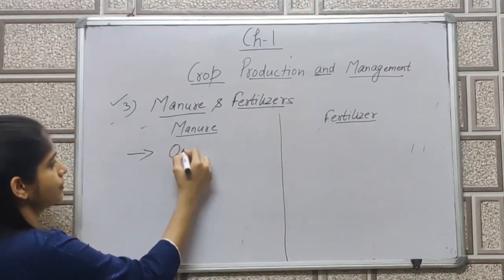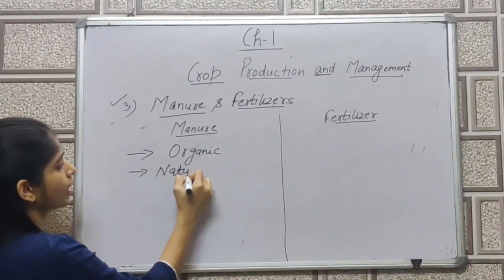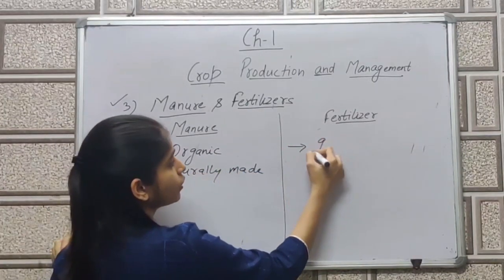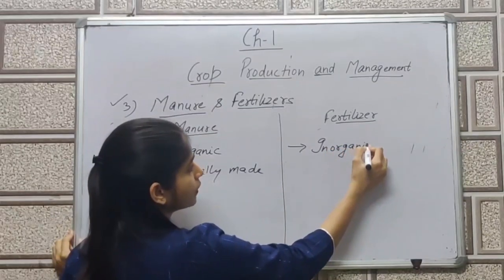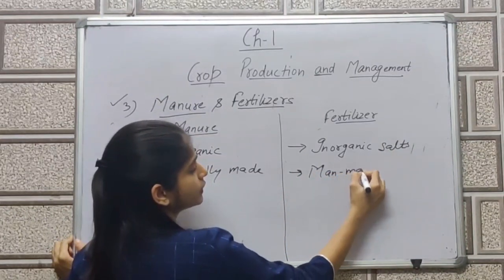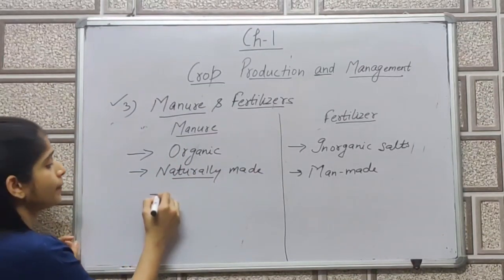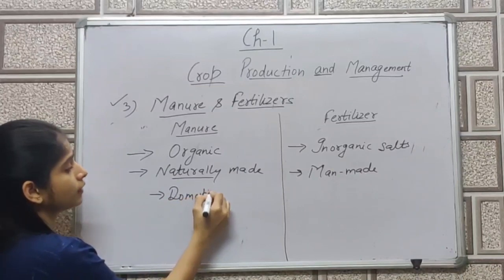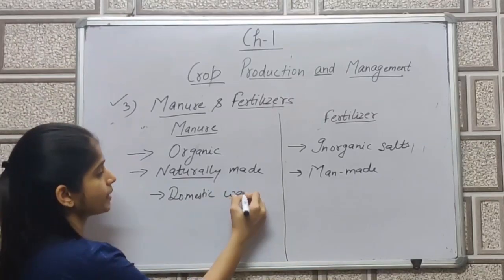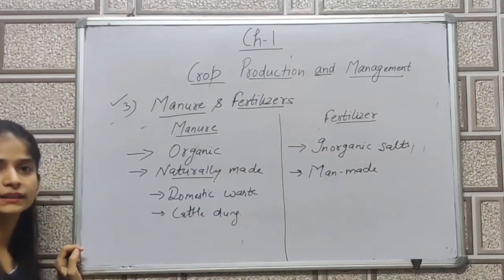Manures are organic in nature, completely organic, which means they are naturally made, or I say naturally synthesized. Fertilizers are inorganic salts, they are man-made, synthesized by human in factories, whereas manure is naturally made by domestic waste, the waste which is present in kitchen, that is vegetable waste, waste of fruits or fruit peels, so domestic waste, cattle dung. So manure are made up of these substances, whereas